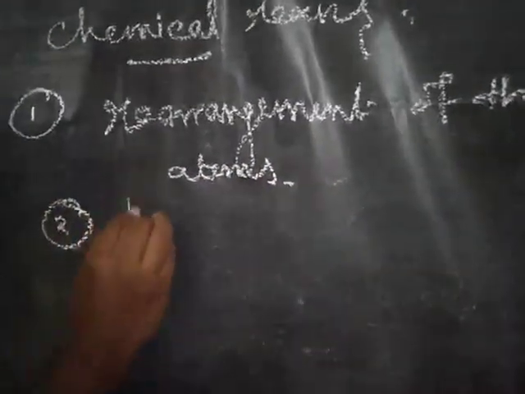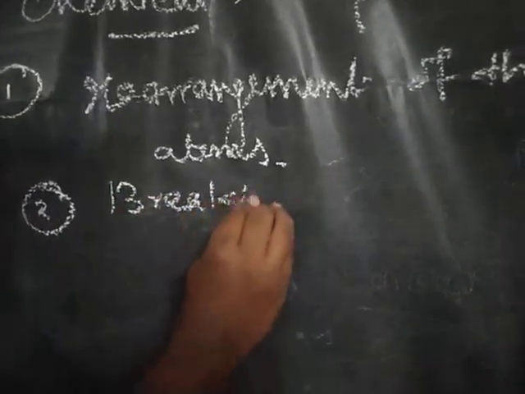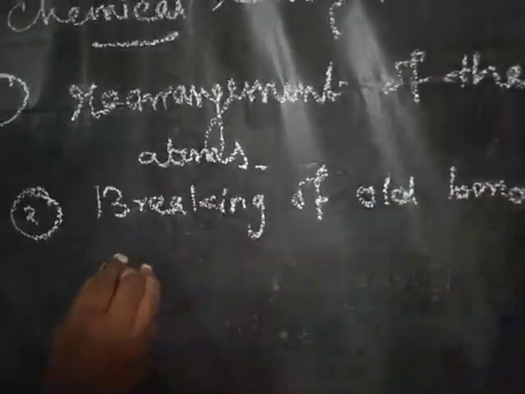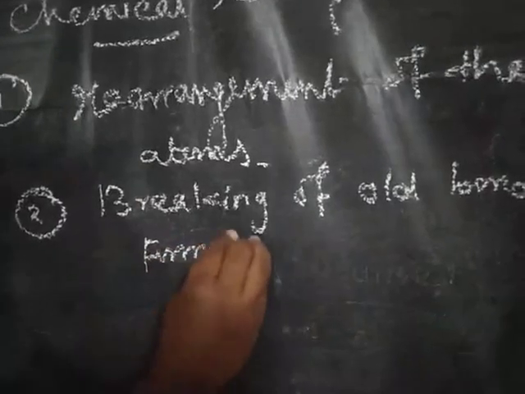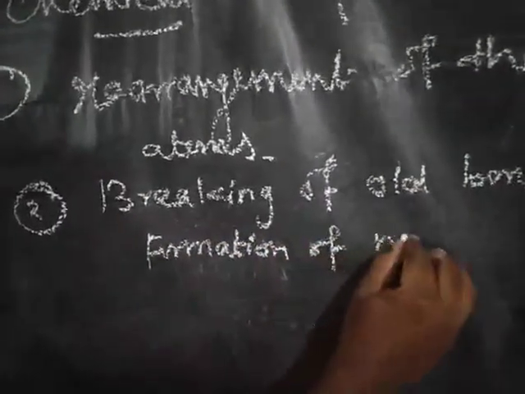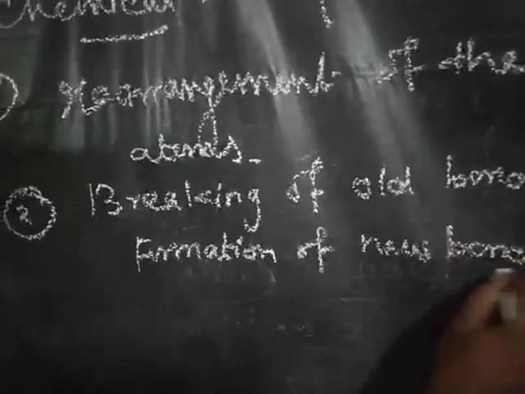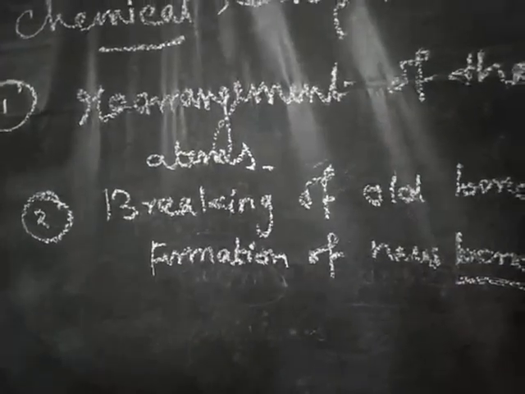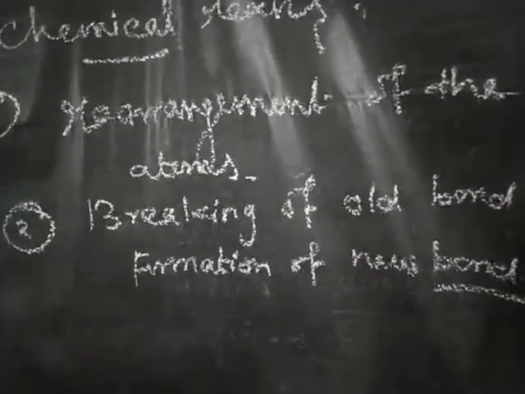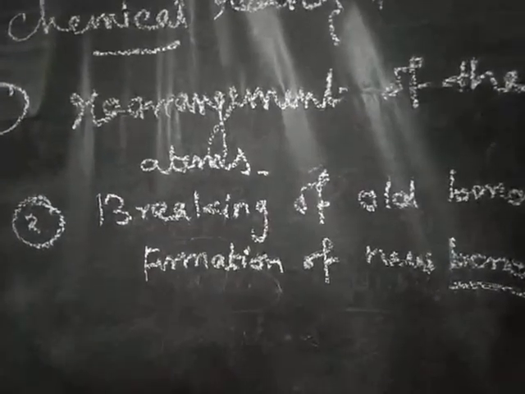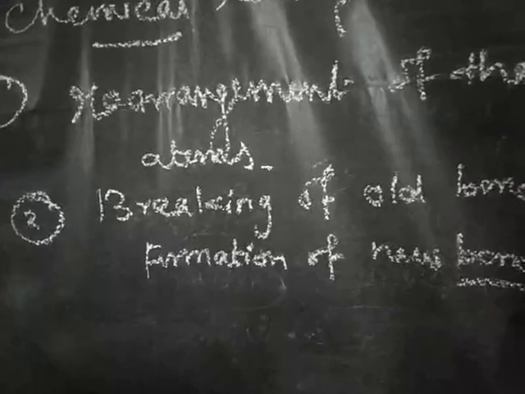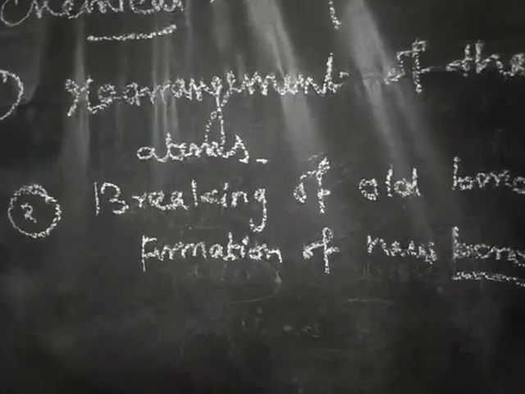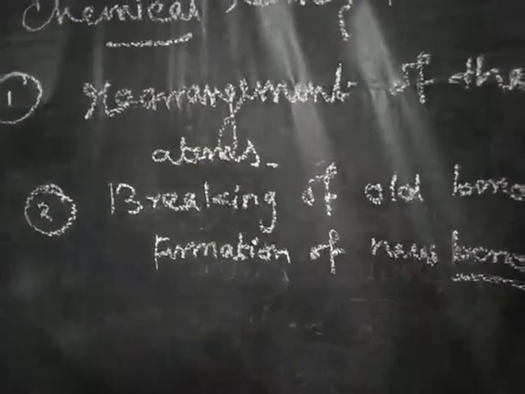Second point, breaking of old bond and the formation of new bond. What is meant by a bond? The connection between two atoms with the help of electrons. We represent it as a single line, and that is called a bond. If we want to form any bond, how many electrons do we need? Two electrons. We have already studied this in the lower classes. So, breaking of old bond and formation of new bond.